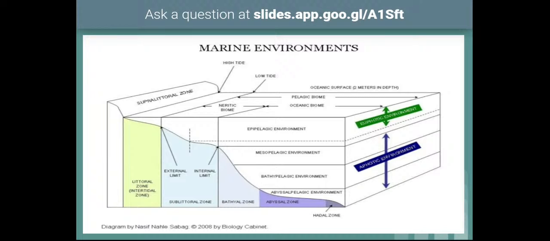Coming to the abiotic factors, different types of abiotic factors will be there. They are water, salinity, light, pressure, temperature, dissolved gases, pH, tides, currents, waves, substratum, nutrient supply, and exposure to the air. These are the different abiotic factors, and they affect the biota present in these marine waters.